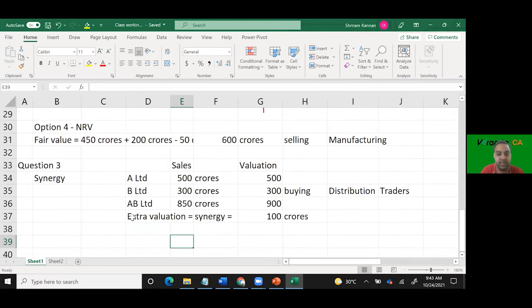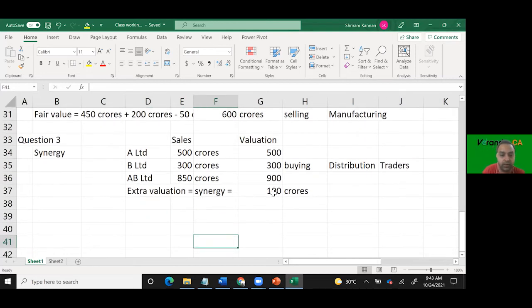Now the synergy, the extra 100 crores that we have made, it is because of which company? Is it because of the buying company or is it because of the selling company? That's the question, right? If you attribute everything to the buying company, then the buying company valuation will go up. So let's look at this case once again.